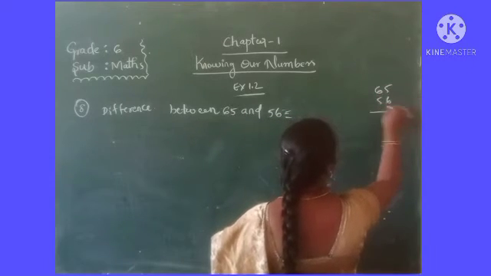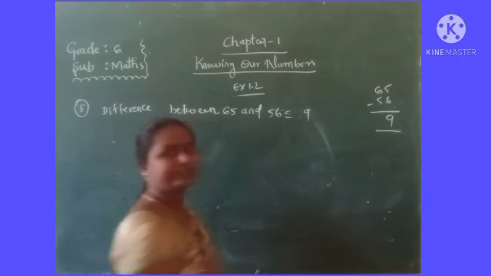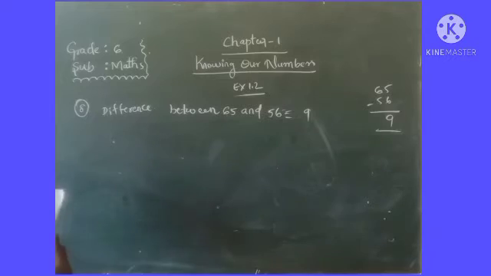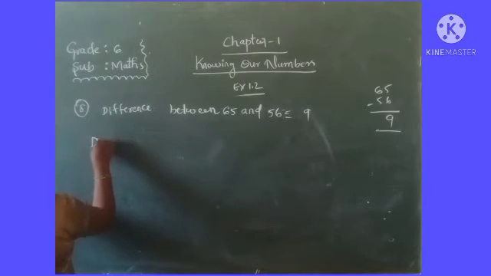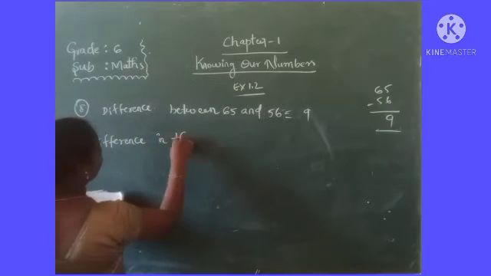65 minus 56, subtraction, that is 9. So how much difference between 65 and 56? 9. Okay. So to that you have to find the difference of the answer.